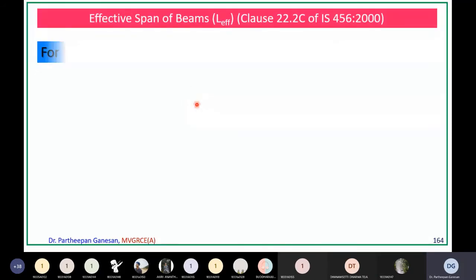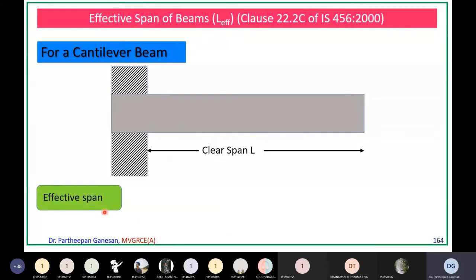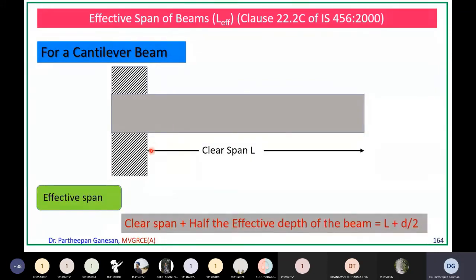Now, similarly for a cantilever beam, you know this is a cantilever beam. This is the support and this is a cantilever beam. Let us say this is the clear span from the face of the support till the free end. That is called clear span. Now the code says the effective span is the clear span plus half the effective depth. That is for a cantilever beam. For a cantilever beam, effective span is given by clear span plus half the effective depth of the beam. Please remember once and for all.